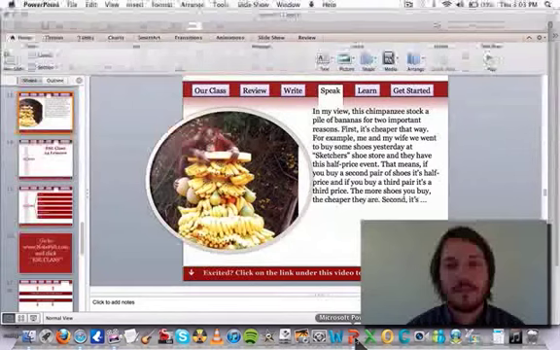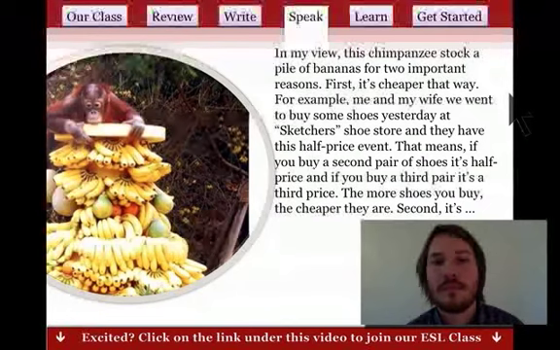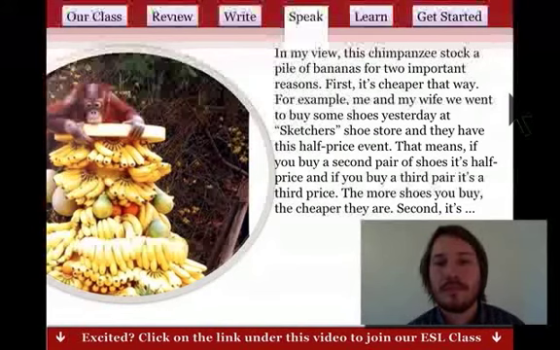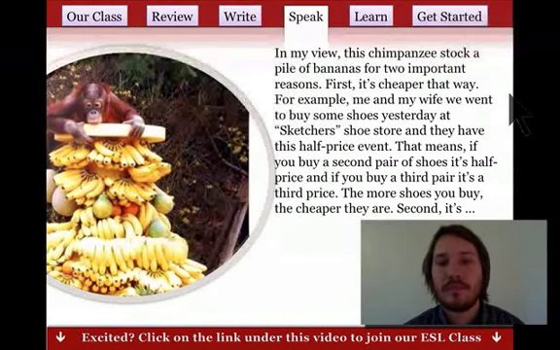In my view, this chimpanzee stuck a pile of bananas for two important reasons. First, it's cheaper that way. For example, me and my wife, we went to buy some shoes yesterday at Skechers shoe store, and they have this half price event. That means if you buy a second pair of shoes, it's half price, and if you buy a third pair, it's the third price. The more shoes you buy, the cheaper they are.